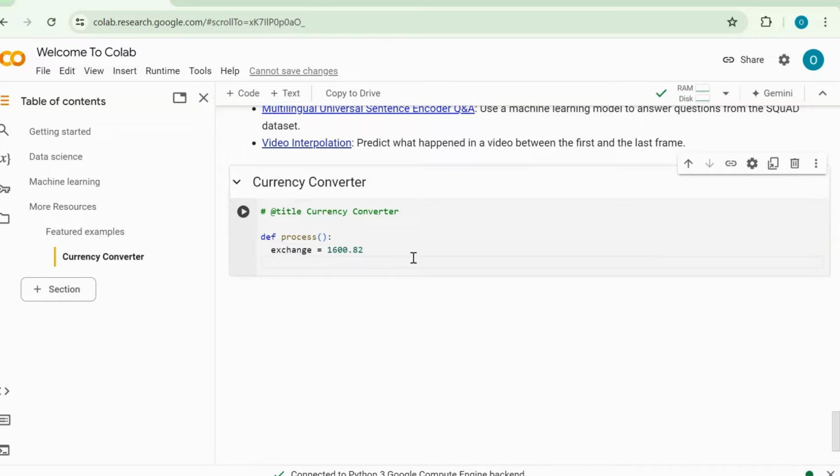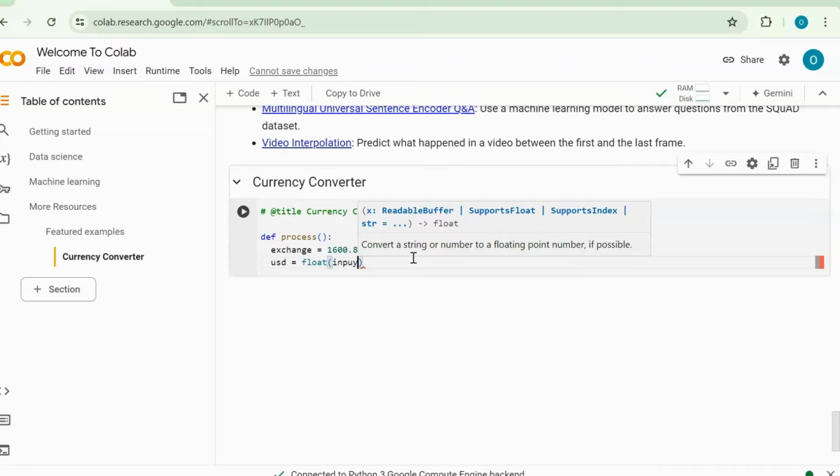Now, after the 82 there, let's go down and create a variable called USD, which is going to be how we're going to enter our inputs. Let's say float and then input. The reason why we're using a float is because dollars could have cents at the end, and those cents will need a decimal point.